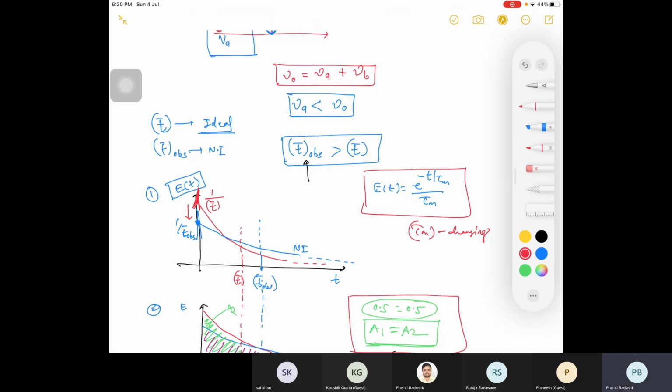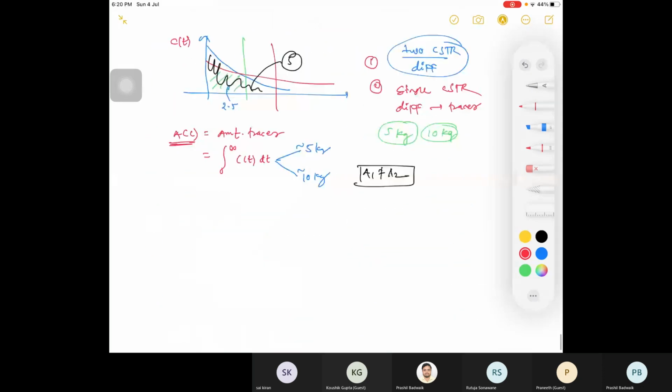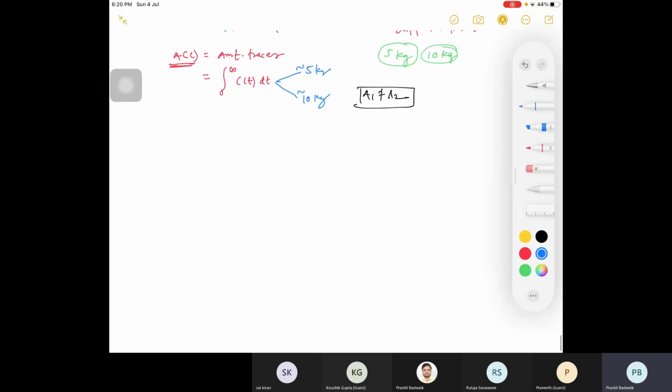Are you guys getting this? A small peak will come at the start. Any doubt here? Wait, I'll draw again if you are not getting that.